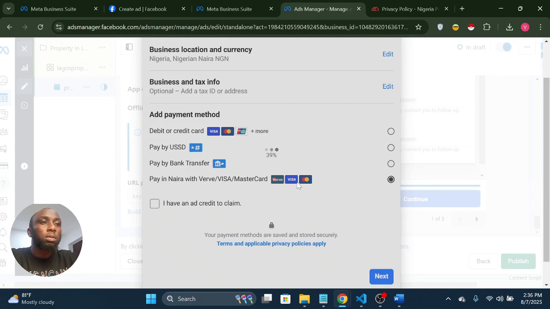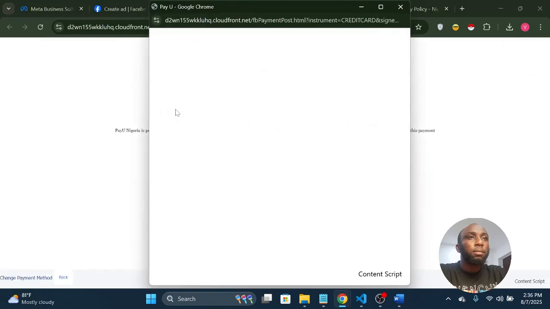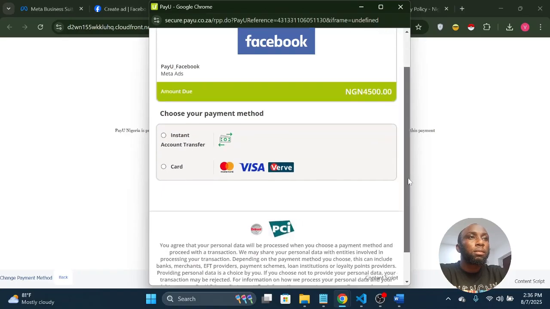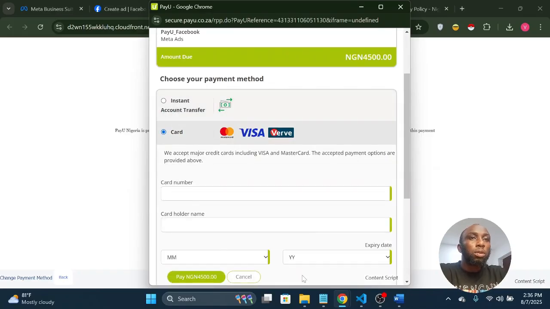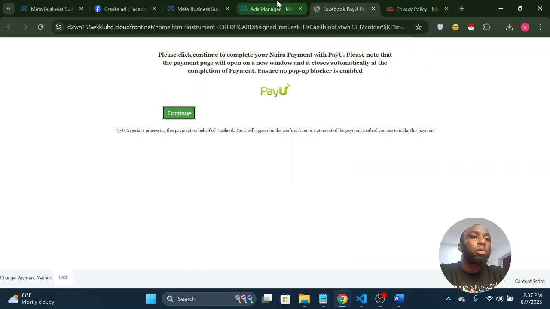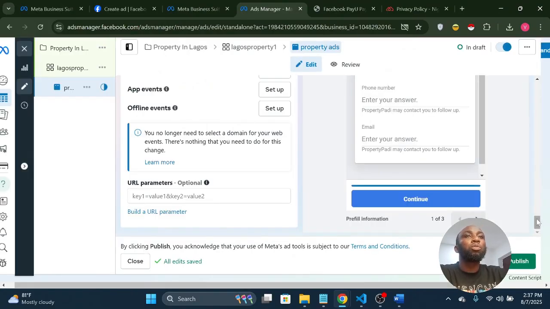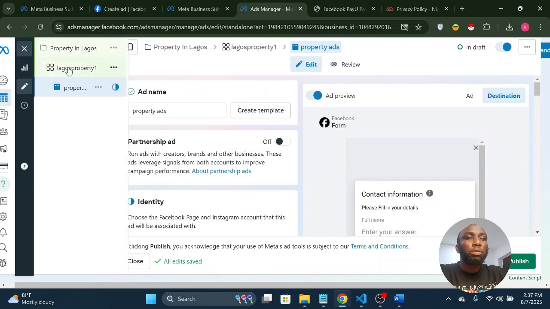So you go with the last option, you continue. Here you can either use a transfer or your card. You fill in your details, then you pay. Once you pay, your account will be funded, and once your account is funded, your ad will be published.